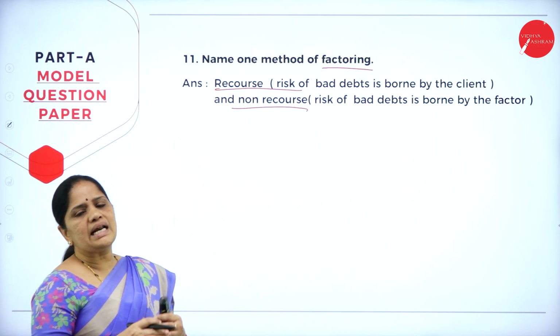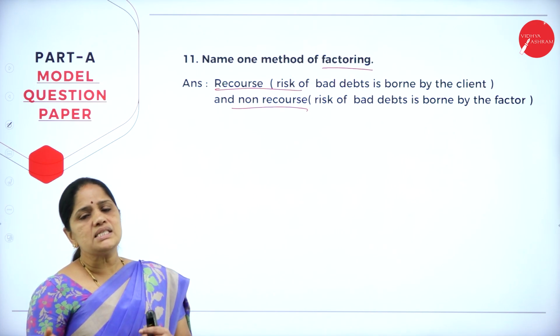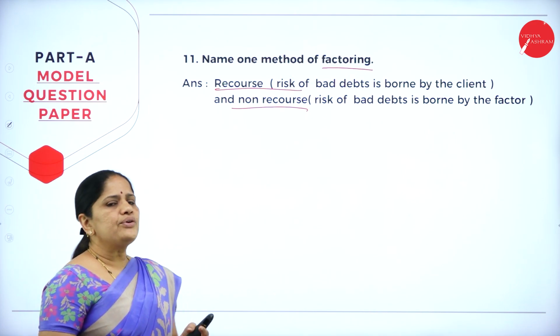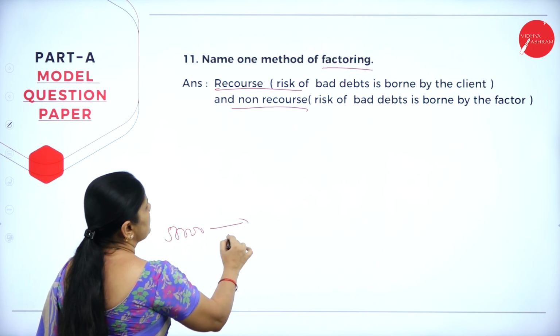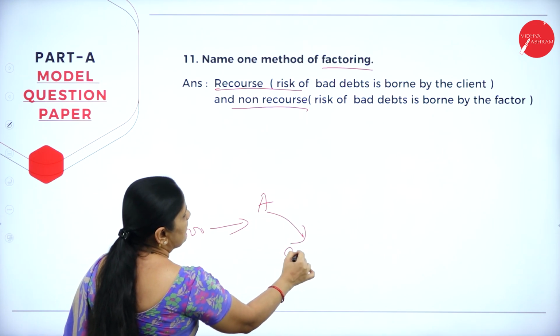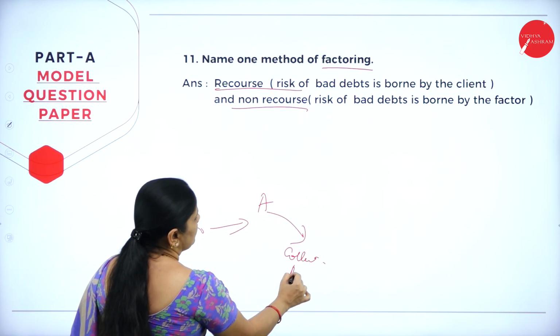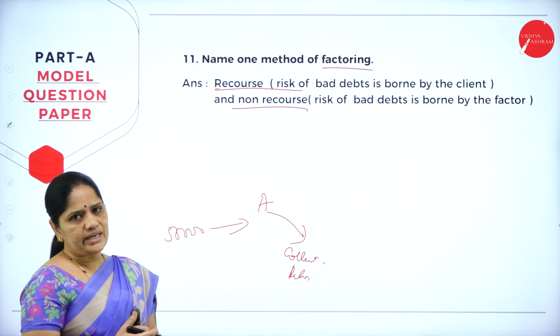Whatever debtors you have, they will be paying to this agency. So, if you have debtors worth rupees 50,000 and you have sold this to one agent A, he will be collecting this 50,000 from your debtors. This arrangement is what we call factoring.